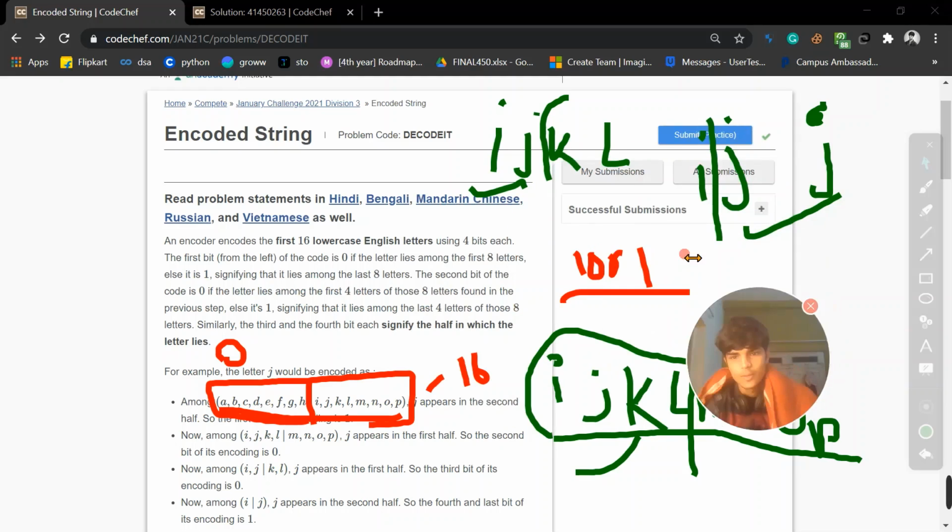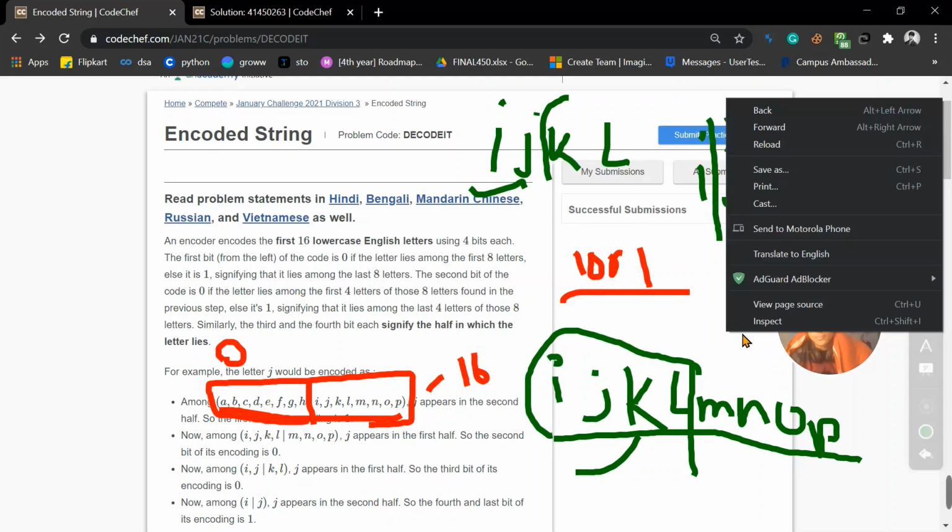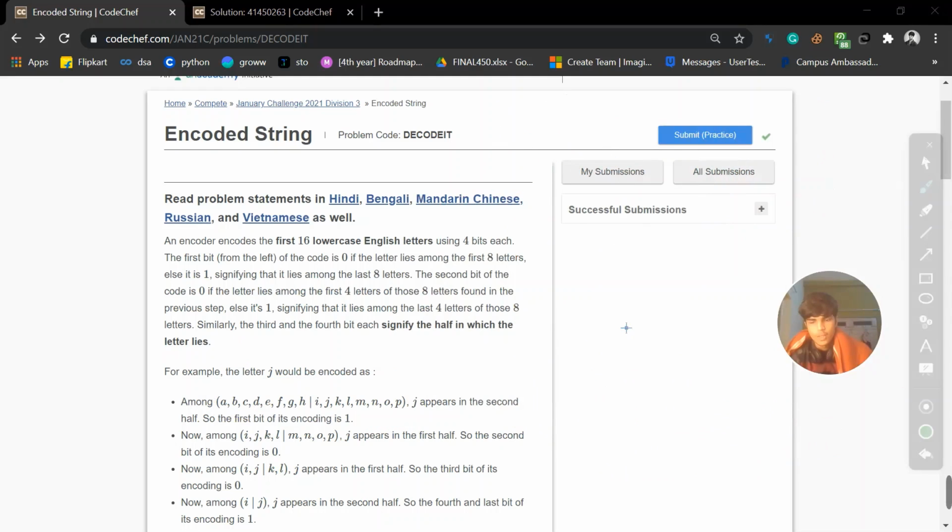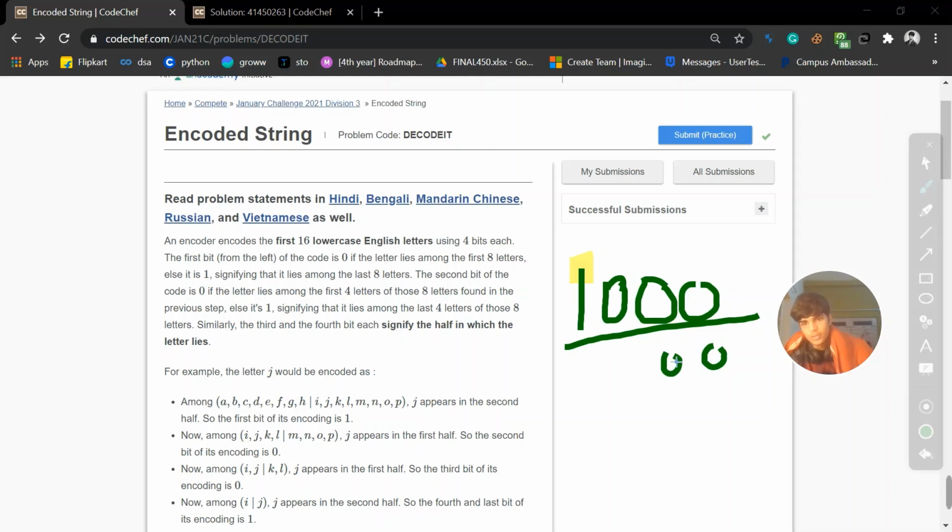Take it as 1 0 0 0, decoded in 4 characters. If we decode this binary number into decimal, what is it going to be? It's 2 to the power 3, which is 8, and the others are 0. So it's going to be 8.